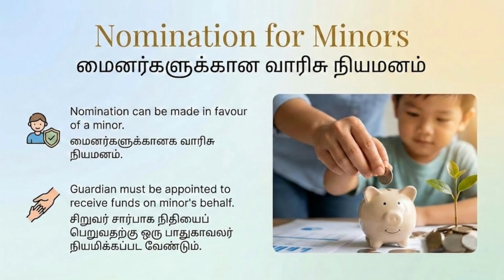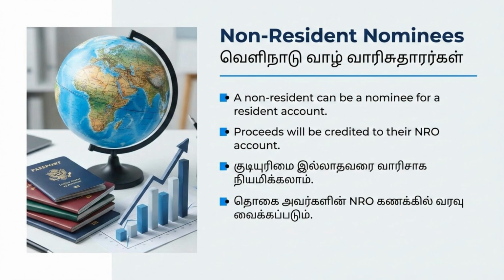Nomination can be made in favor of a minor. However, a guardian must be appointed to receive the funds on the minor's behalf. A non-resident can be a nominee for a resident account. The proceeds from the account will be credited to their non-resident ordinary NRO account.